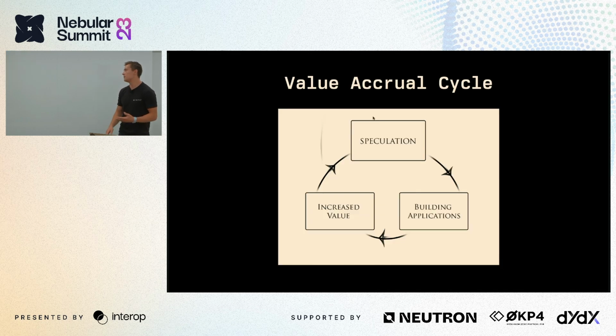And of course, this is because as the speculation of the underlying protocol increases, more people are inclined to build applications, increasing the value of those applications, driving that value down to the protocol layer, and increasing speculation. And it's a cycle. It's not vicious, but it certainly is.